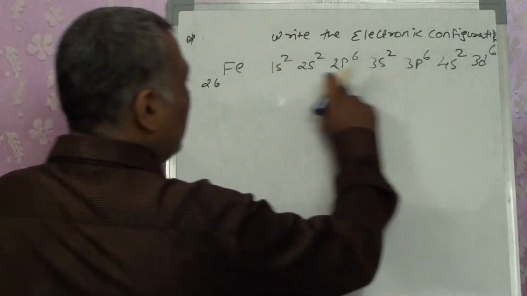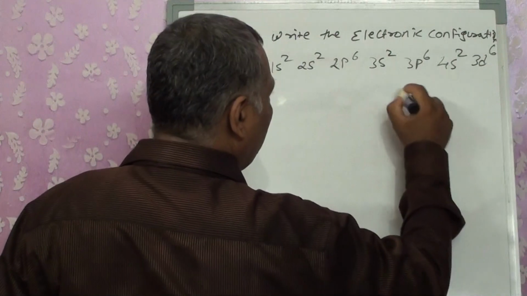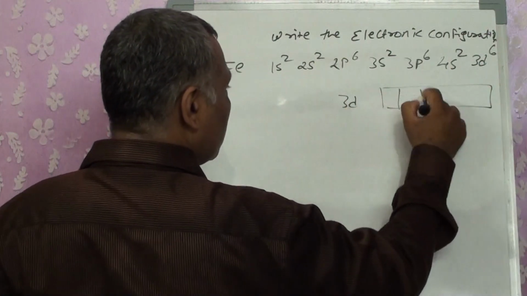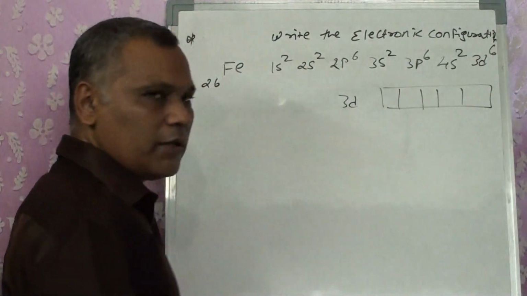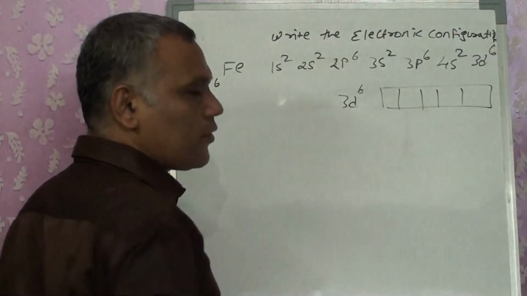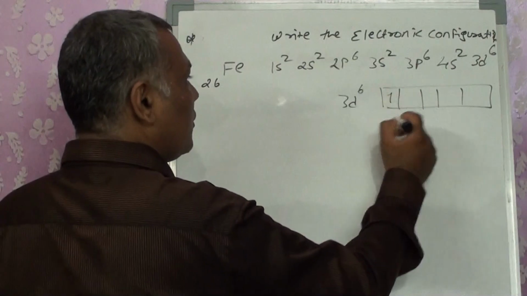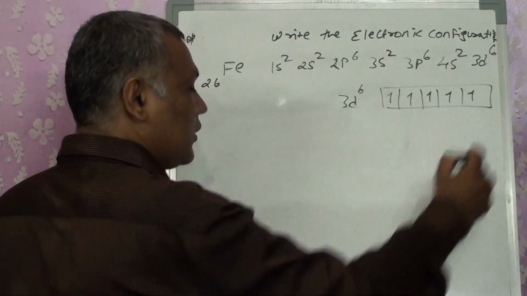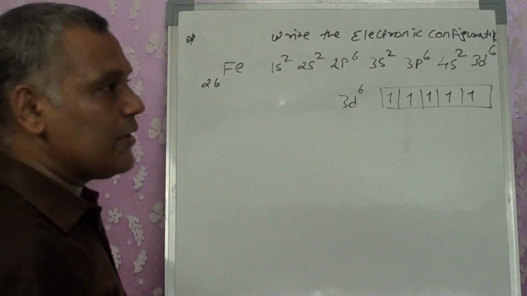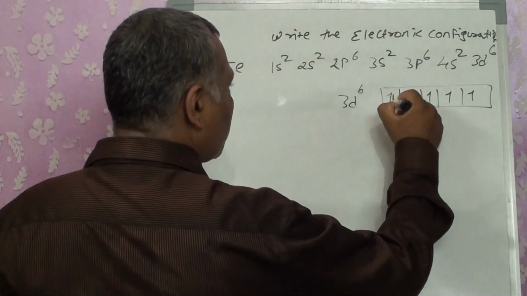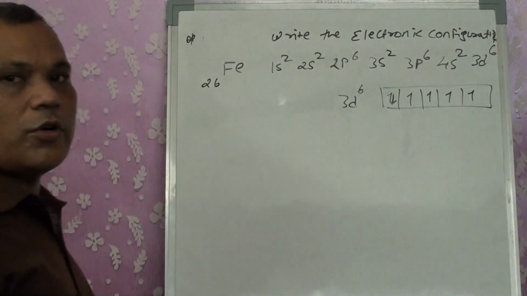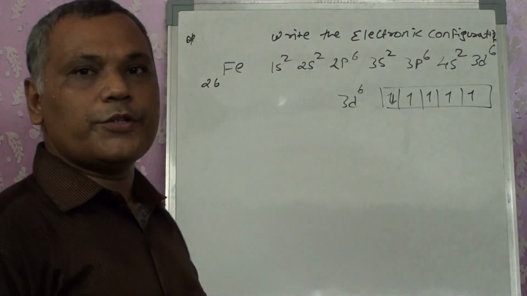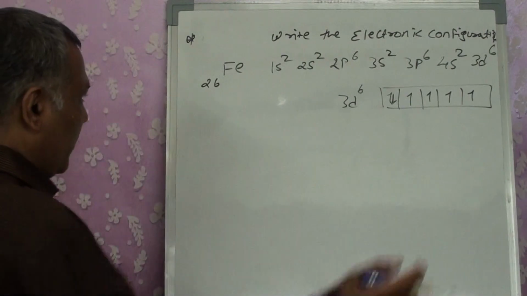Now we have already seen how to fill it, particularly for d6. D has 5 suborbitals, and we have 6 electrons. So first electron, second, third, fourth, fifth, it is half filled. Once it is half filled, pairing of electrons takes place into the first orbital with opposite spin. So this will be the electronic configuration for Fe.